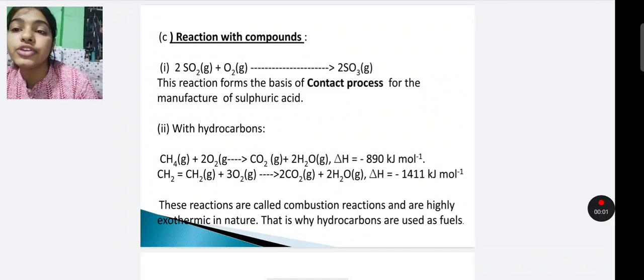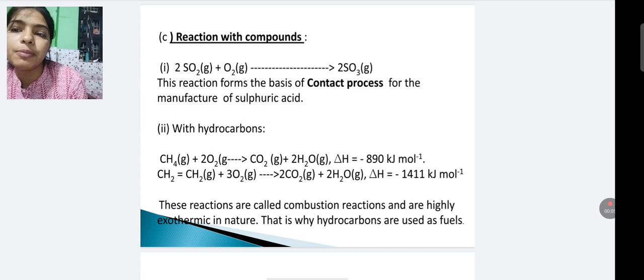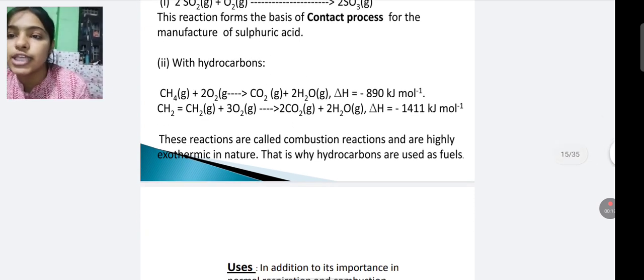We can see reaction with the compound of oxygen. When SO2 gas is burned in presence of oxygen, there is a formation of SO3 gas. This reaction forms the basis of the contact process for the manufacturing of sulfuric acid. Now we can see its reaction with hydrocarbon.